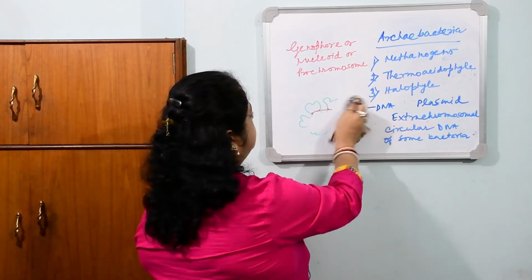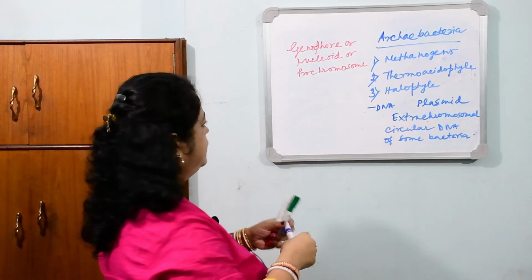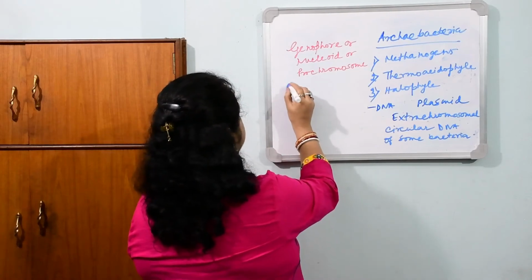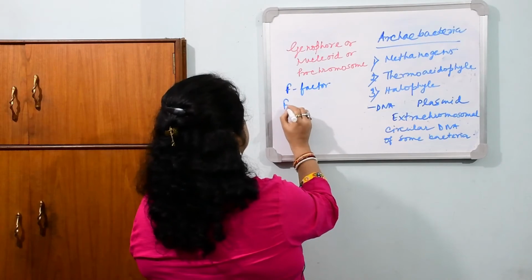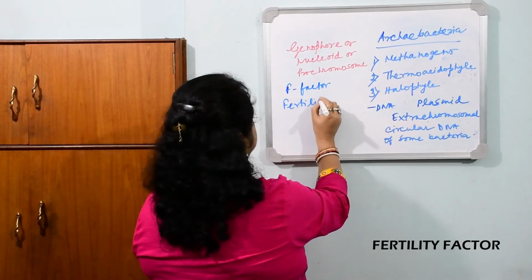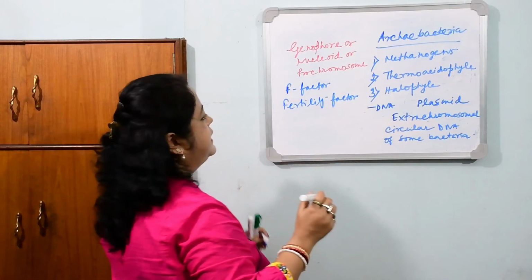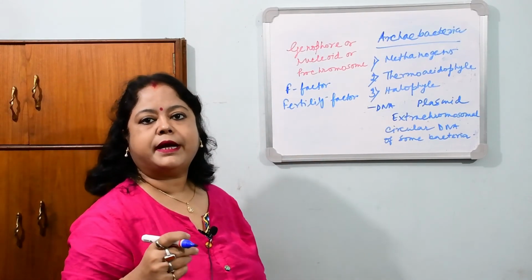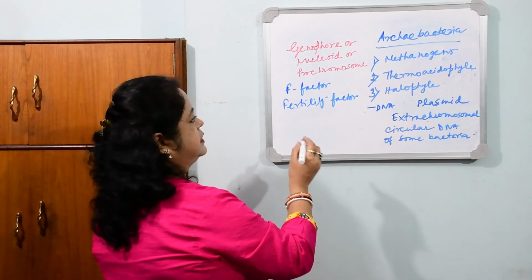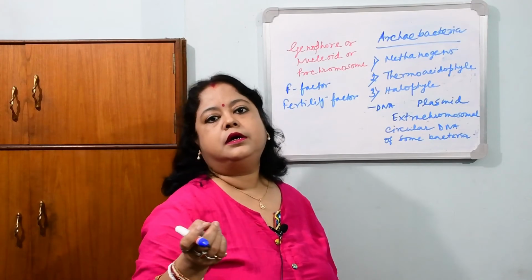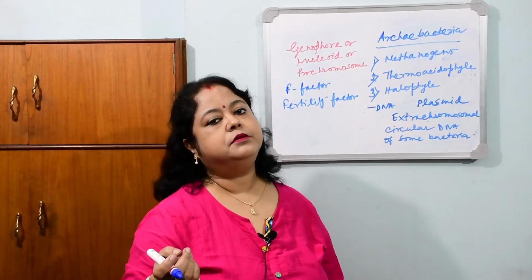Now, what are the extra qualities? There are mainly three types of plasmids. One is the plasmid with F factor. F factor is the fertility factor. The cell which possesses the F factor plasmid can take part in bacterial sexual reproduction, that is, in conjugation of the prokaryotes.